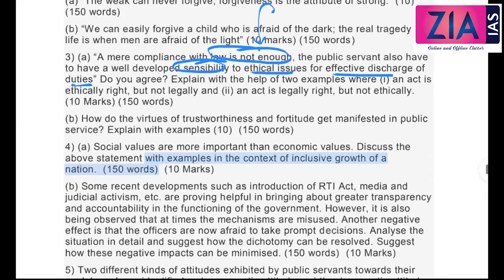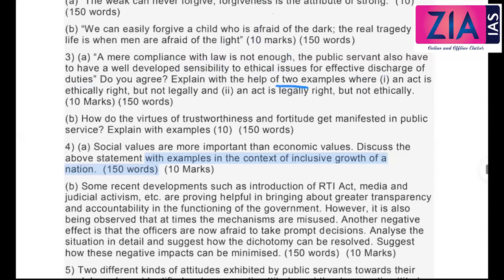It will not be a democratic approach. You may be a typical bureaucrat just by following the rule of law, procedure established by law, but that sensibility and sensitivity and the compassion, that empathy component is not there. Then you cannot say effective discharge of duty can be performed properly. Explain with the help of two examples. Two examples you have to give where an act is ethically right but not legally.